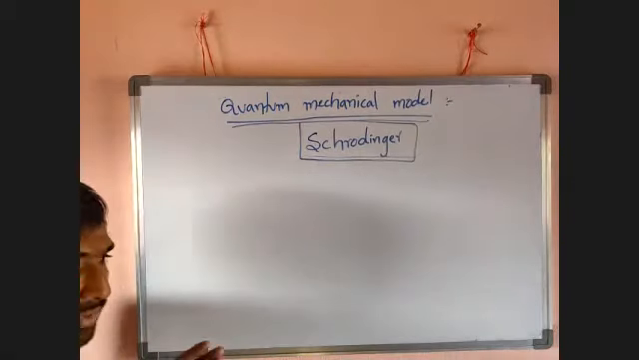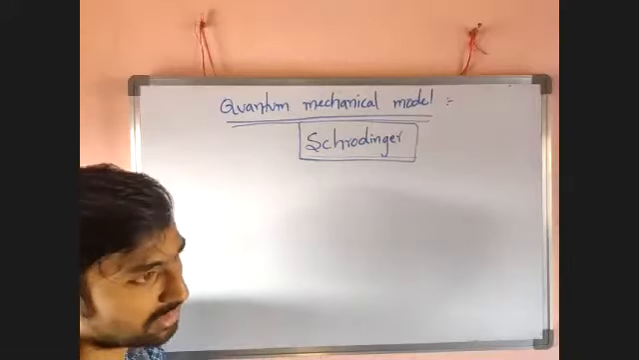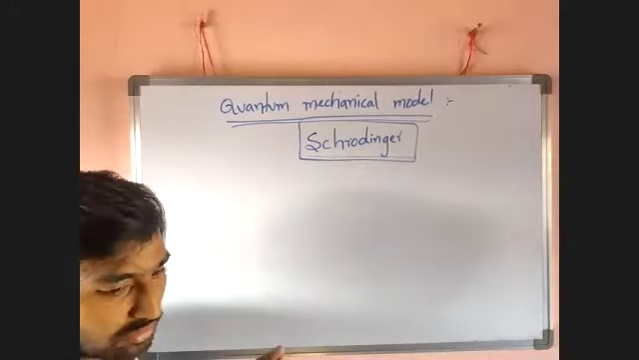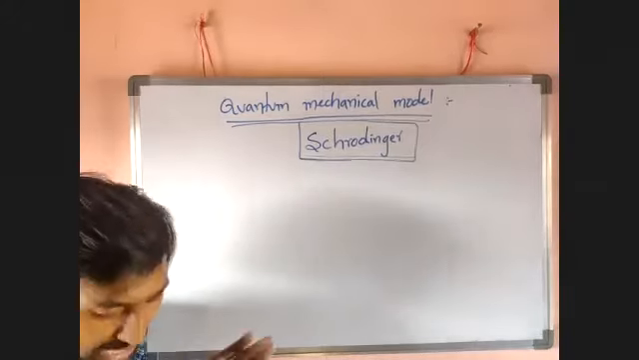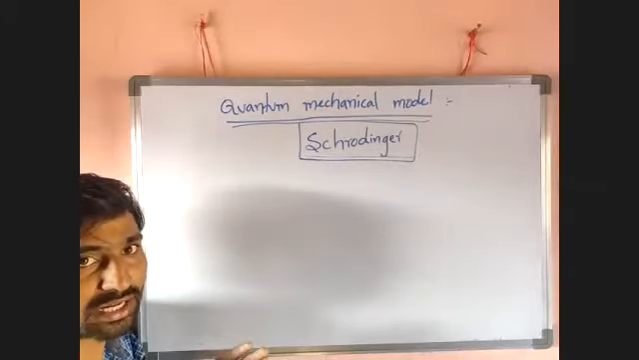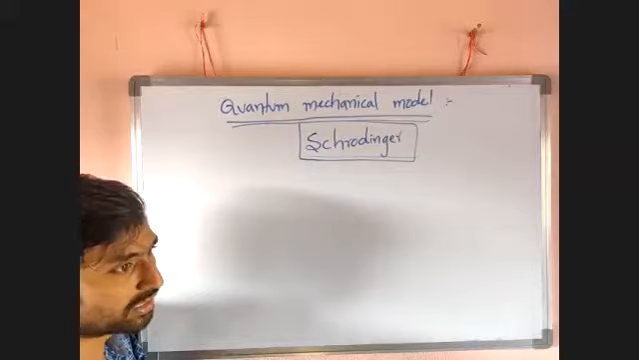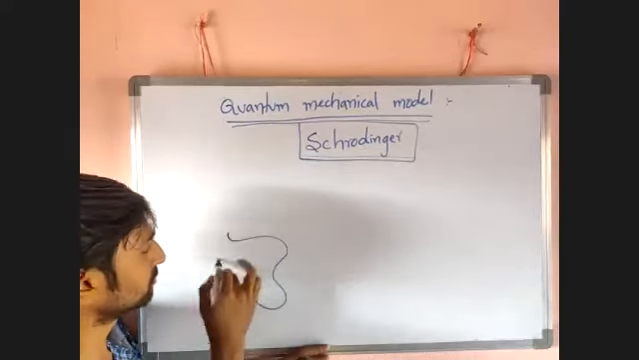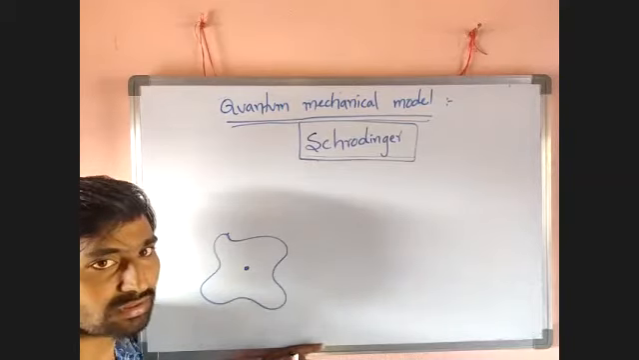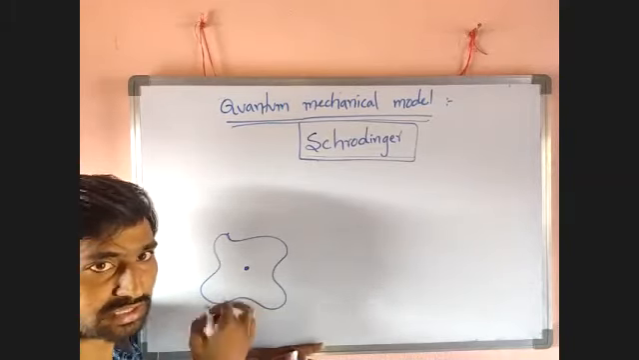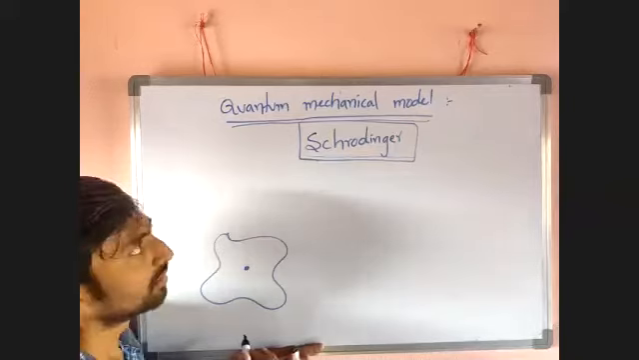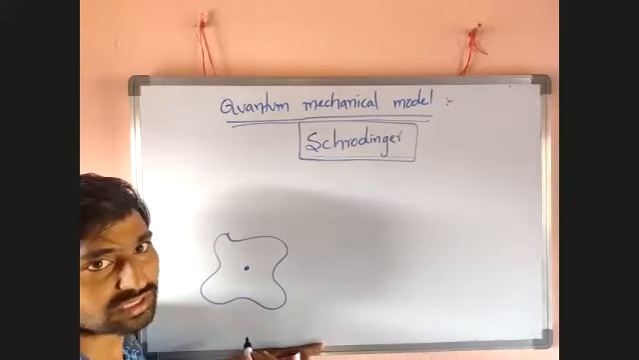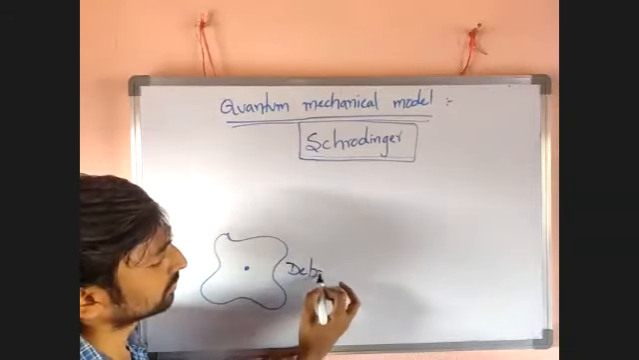One is the Heisenberg uncertainty principle, another one is de Broglie theory. In your book, they are not mentioned. According to de Broglie theory, the electron revolves around the nucleus like a wave, not like a circle, like a wave. De Broglie said that.